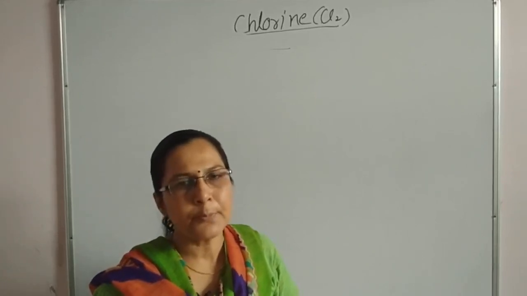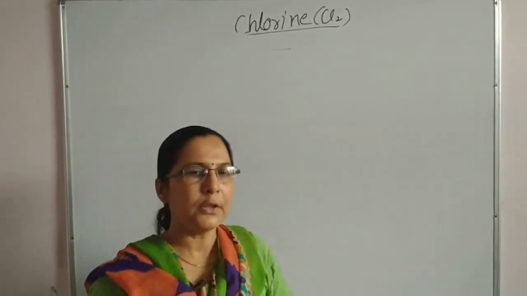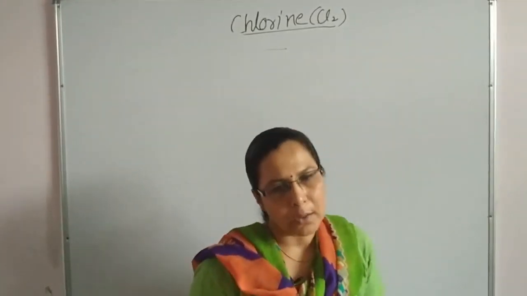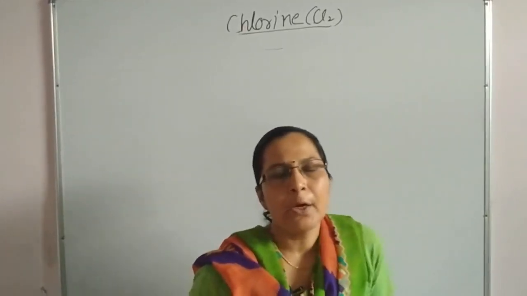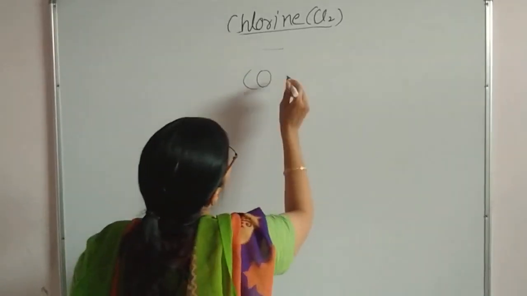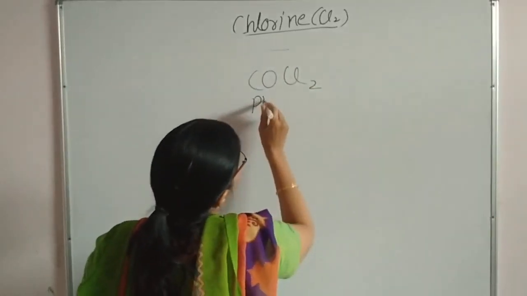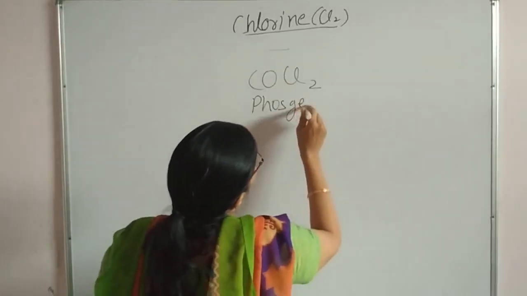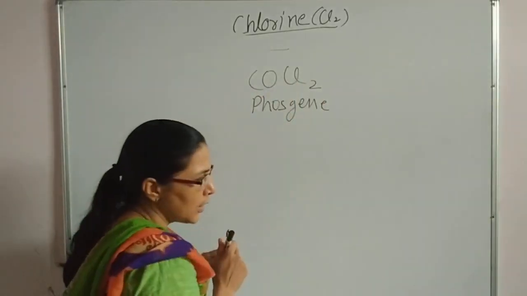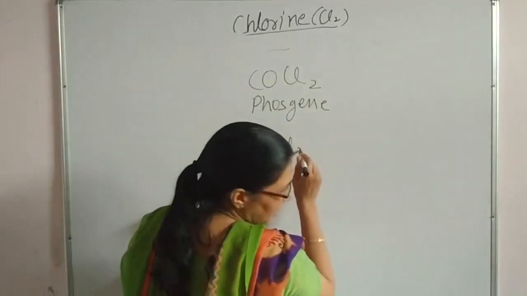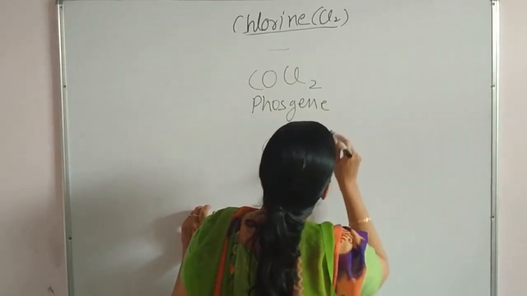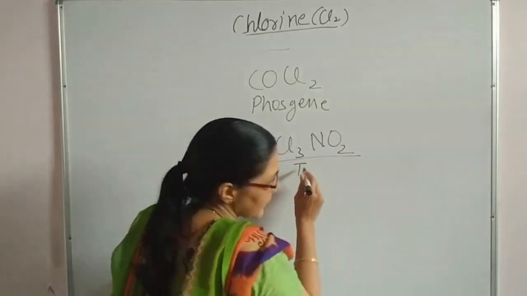Last use, now it is banned, but still given in NCERT: some poisonous gases which were used at the time of war were prepared by chlorine. The very first one is phosgene, COCl2. It is made from carbon tetrachloride and chlorine gas. Then next is CCl3NO2, and this is known as tear gas.